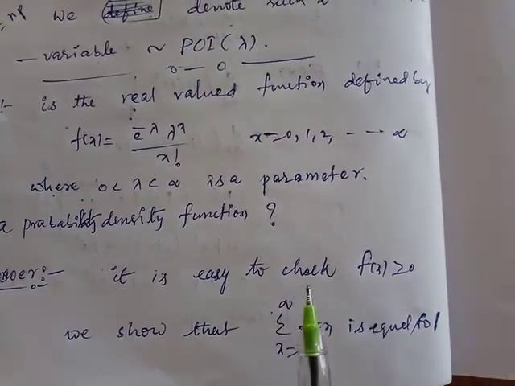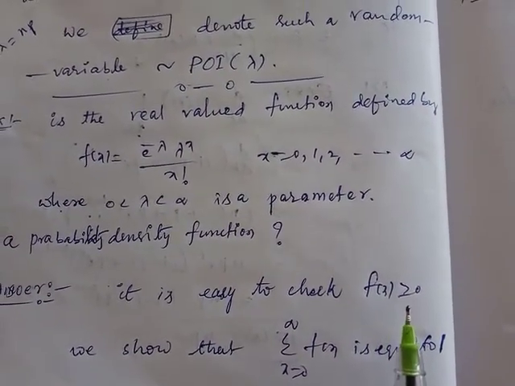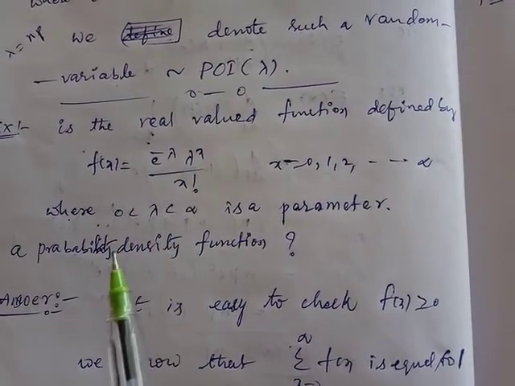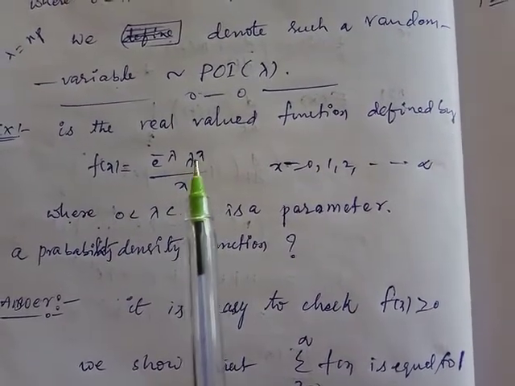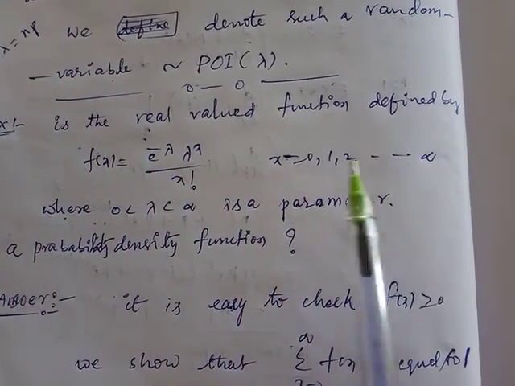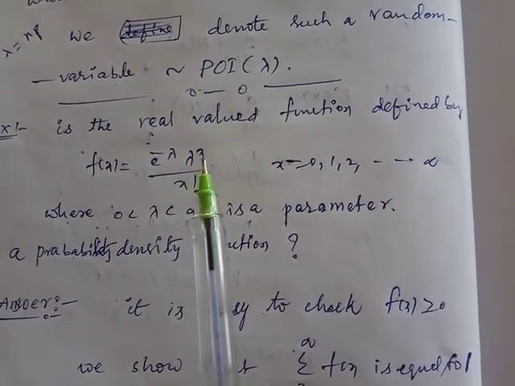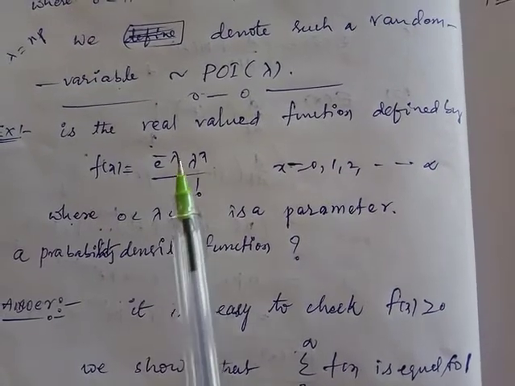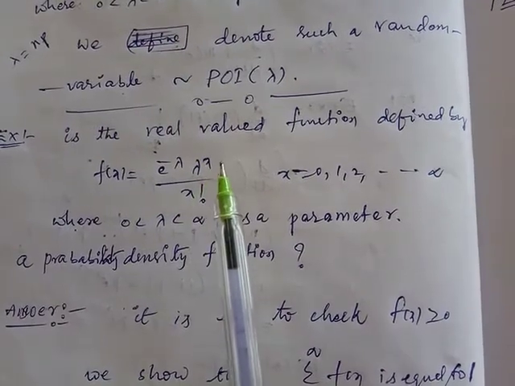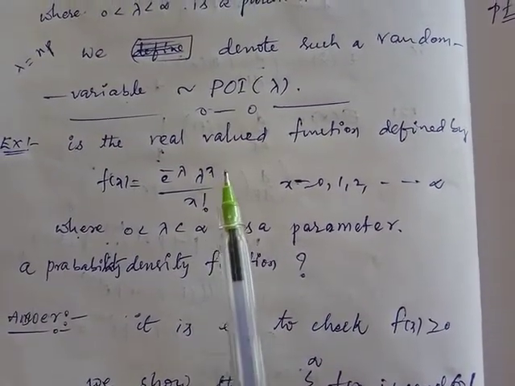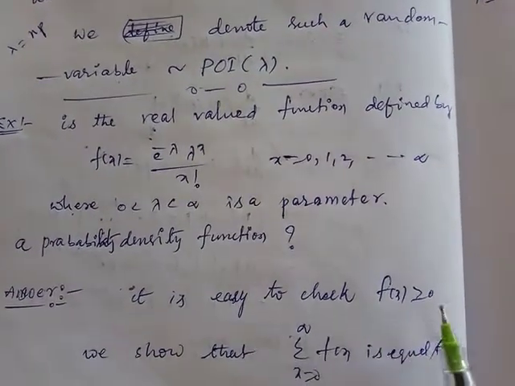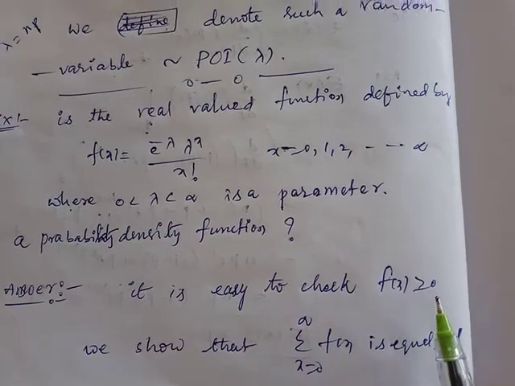It is easy to check the non-negativity of f of x. Lambda is a parameter whose value is from 0 to infinity, so lambda power x is positive for x equal to 0, 1, 2, 3 and so on. Whatever the lambda value, lambda is always greater than 0. So e power minus lambda is also positive, lambda power x is also positive, and x factorial is always positive. So the total value is non-negative.